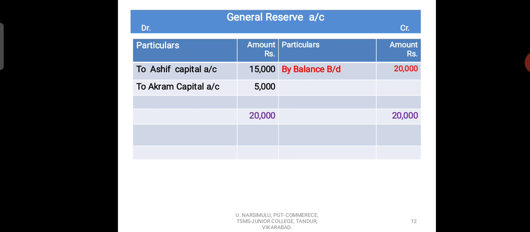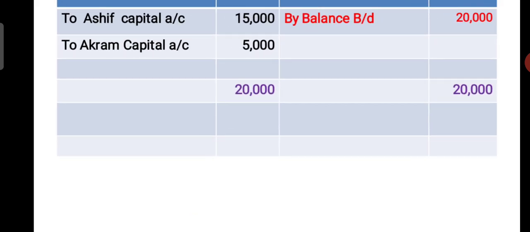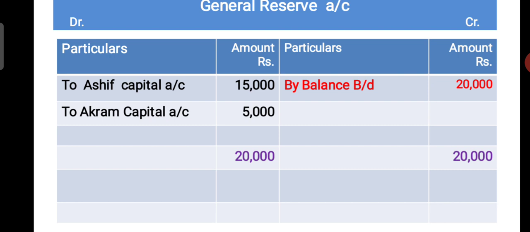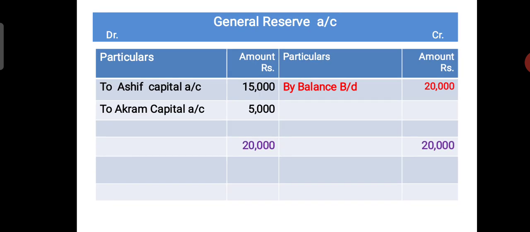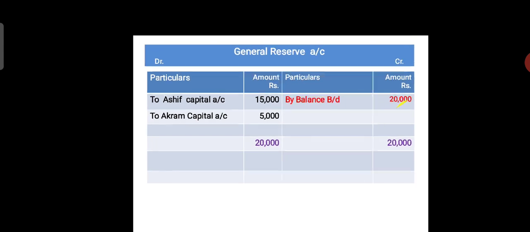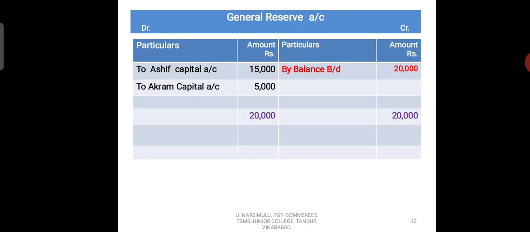Okay, next, general reserve. See, balance brought down or opening balance. In the problem's balance sheet there is rupees 20,000 general reserve. You take 20,000 here, and that is distributed between the old partners: to Asif 15,000, Akram 5,000. The general reserve account doesn't show any closing balance, so we must not show general reserve in the new balance sheet of all partners. In this way we prepare the general reserve account.